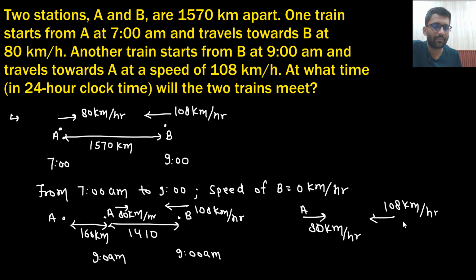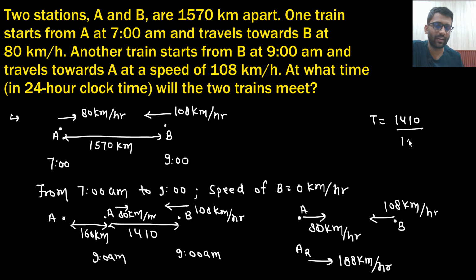If I say that B is stationary, that means what B will feel? B will feel that A is running with 108 plus 80 km per hour. If I say B is stationary, then you have to give the speed in the opposite direction. So A relative will be moving with 108 plus 80, that means 188 kilometer per hour. So A is moving with 188 kilometer per hour, and how much time will it take?